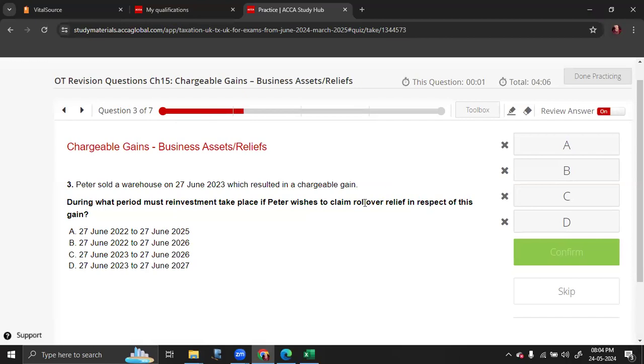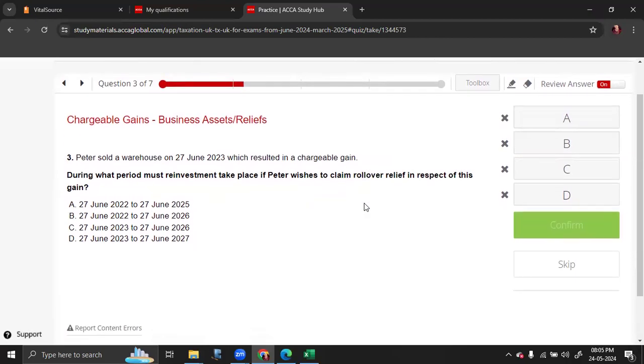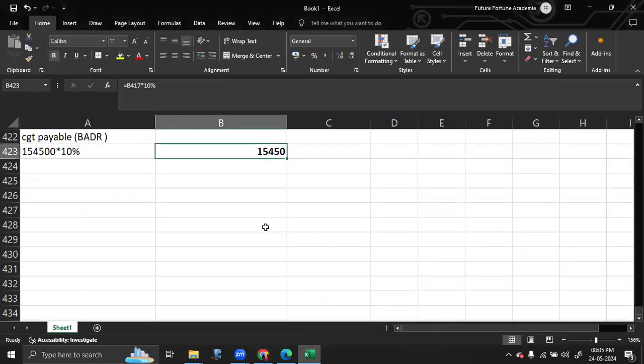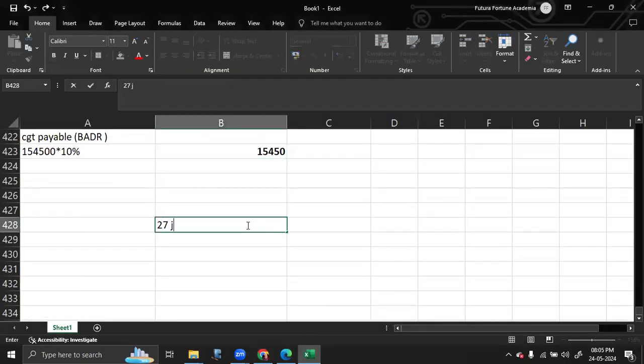Peter sold a warehouse on 27th June 2023, which resulted in a chargeable gain. During what period must reinvestment take place if Peter wishes to claim ROR relief? Remember, ROR relief is available for a purchase 1 year before the disposal or 3 years after the disposal. So the disposal is happening on 27th June 2023, 1 year before the disposal.